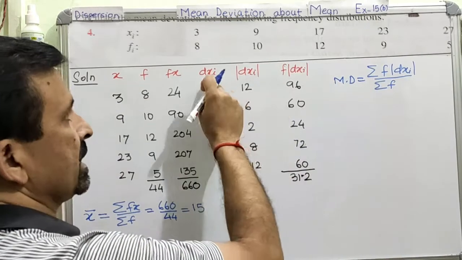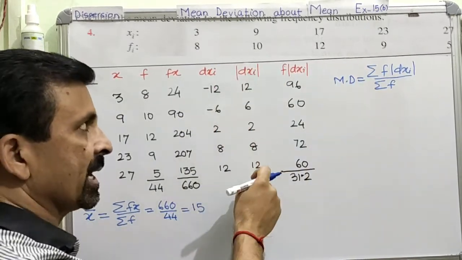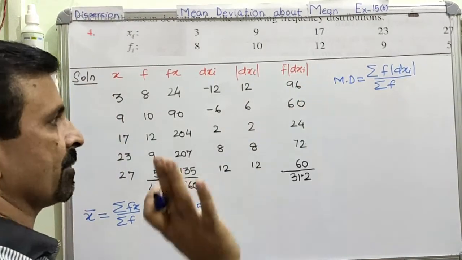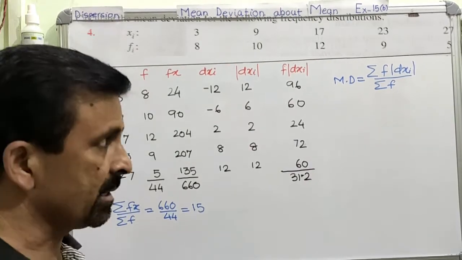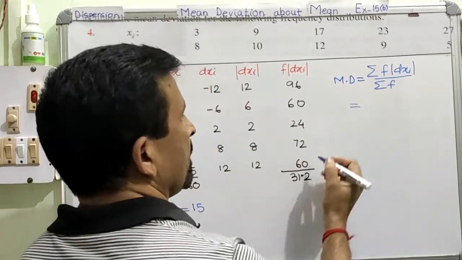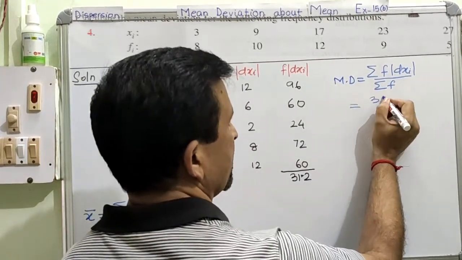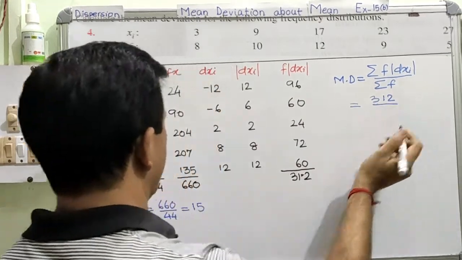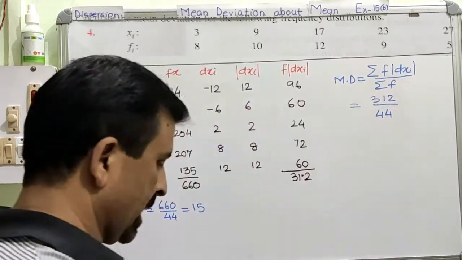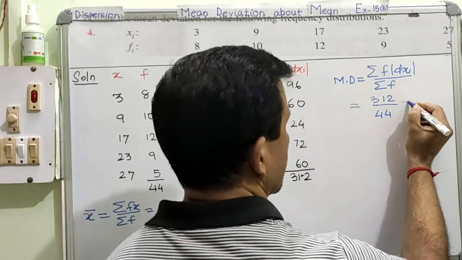Now for this formula we need this dxi. So dxi is calculated, then we need the mode of dxi, that is the absolute value, and then the product of f into |dxi|. Clear? Now everything is completed, all the table work is done. We are only going to find the final answer. The sum of all these products is 312. So 312 divided by the sum of the frequency, which is 44. So 312 divided by 44, your answer comes as 7.09.